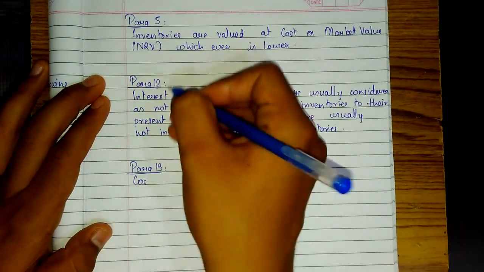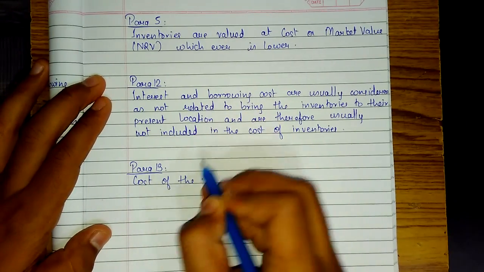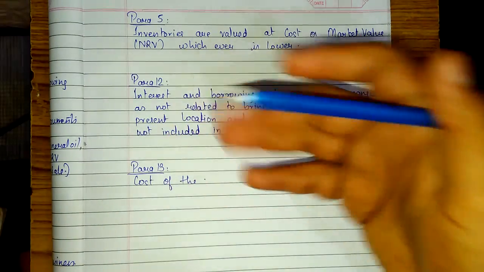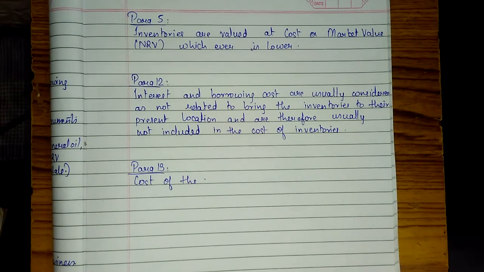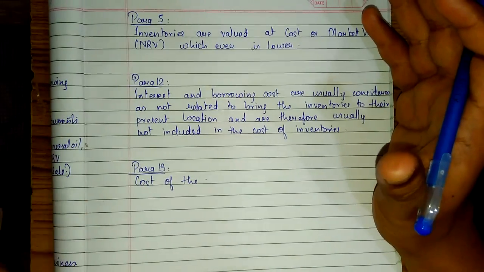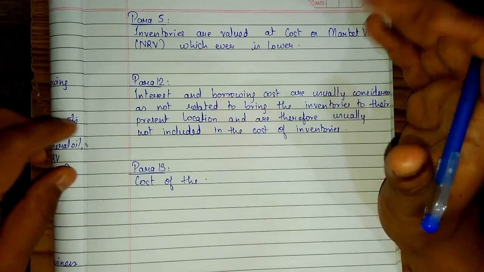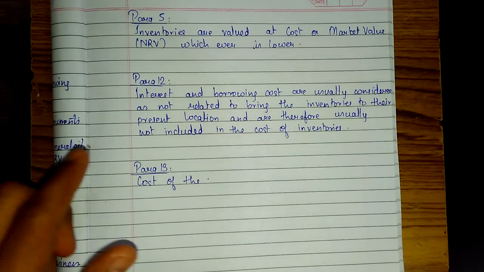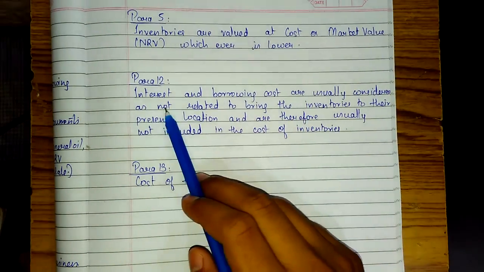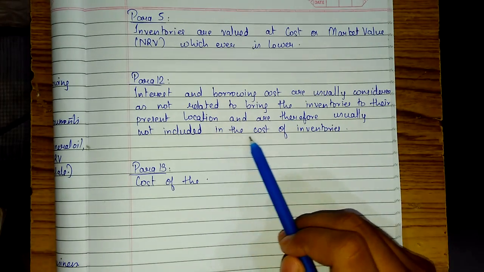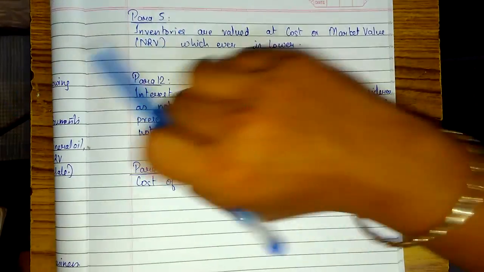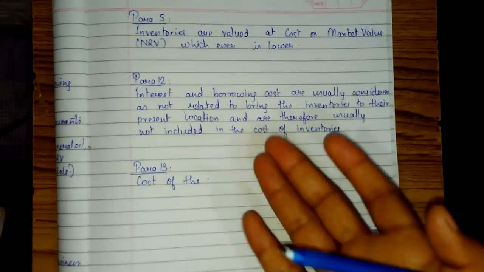It is also similarly in the same line, cost of the inventory. What this para means, simply, first let me explain you. I thought I'll explain both para 12 and para 13 together, but I'll give a baseline for para 12. Para 12 says that while fixing the cost of the inventories, which expenses should we add in the cost of the product. So interest and borrowing cost should not be considered in the cost, because interest and borrowing costs are usually considered as not related to bringing the inventories to their present location and are therefore usually not included in the cost of inventory. It is very simple, quite self-explanatory. When you will be solving sums related to AS-2, this will be very helpful.